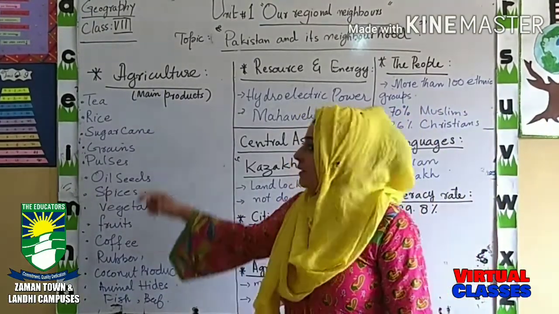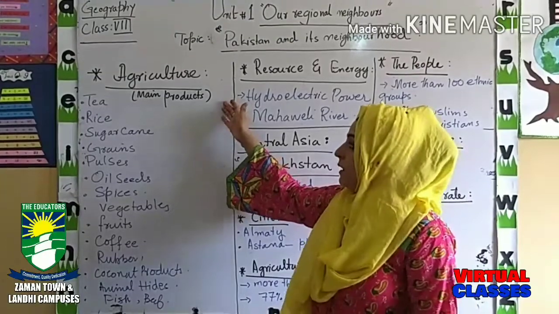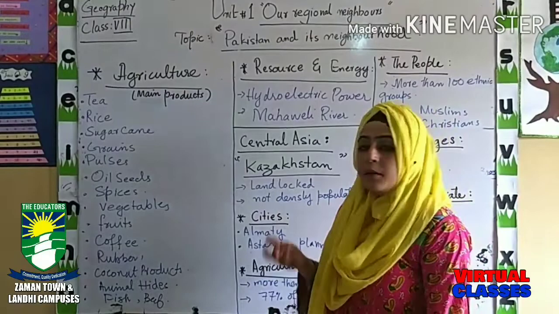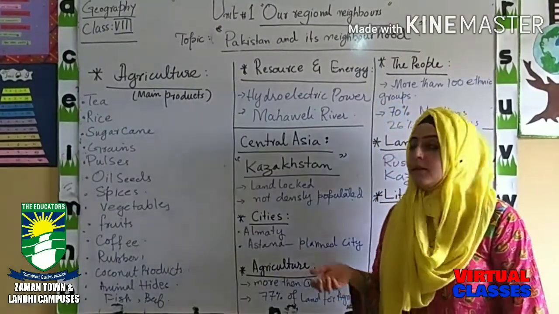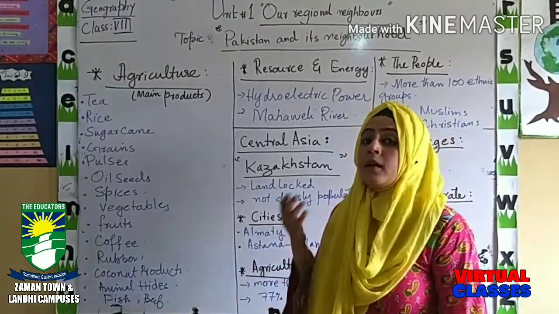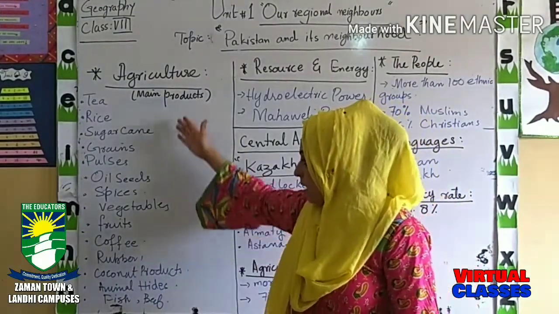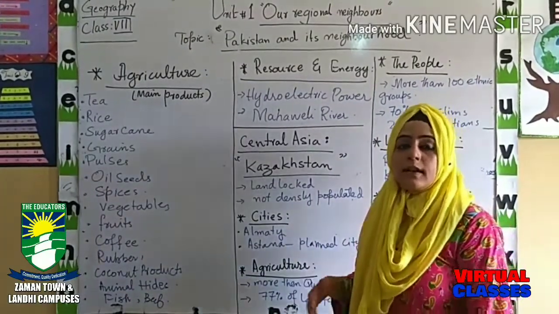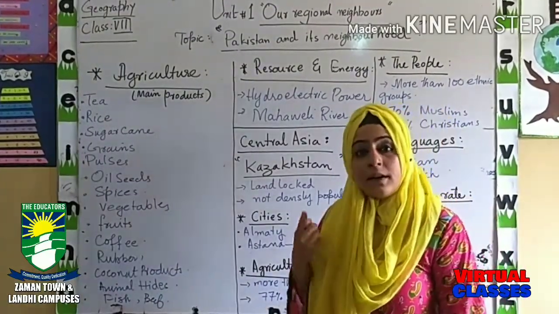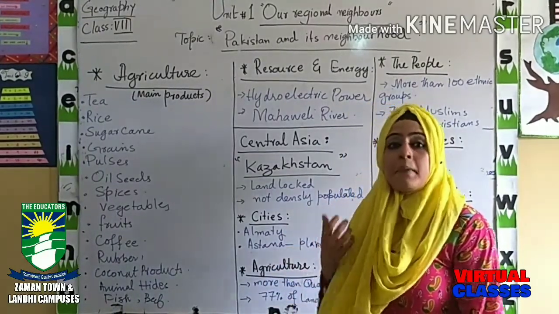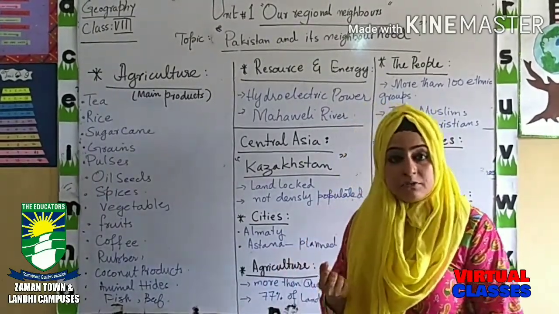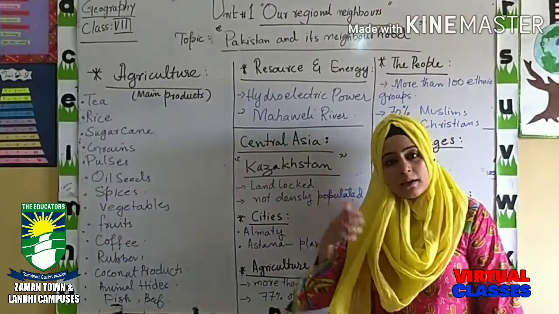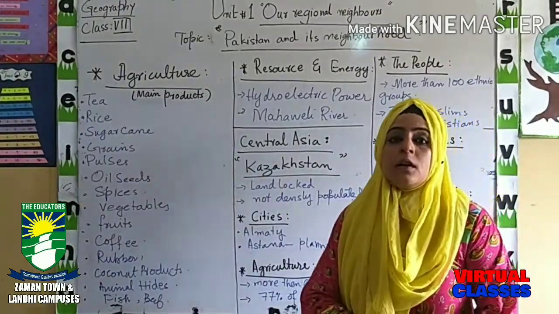Now come up to the next point, agriculture of Sri Lanka. Here we will discuss the main products produced by Sri Lanka. There are many products produced by Sri Lanka, because they have a long list. It means they are good exporters, and they can export many things by themselves. They are independent and mainly produce by themselves. Their agriculture sector is very strong, so they can produce many things by themselves. They do not have to import many things from other countries for their necessity.